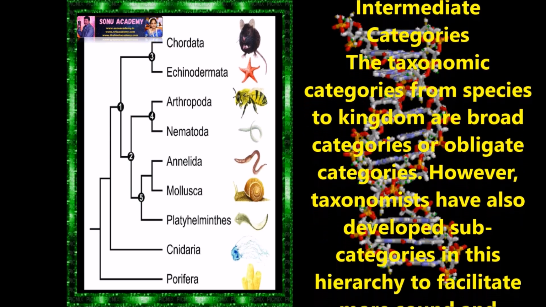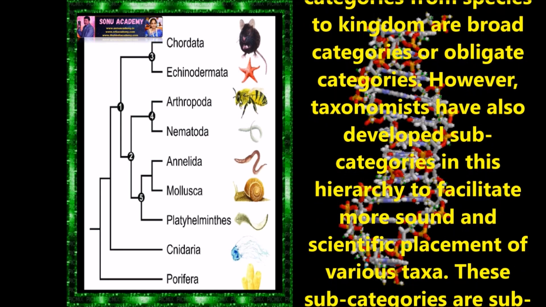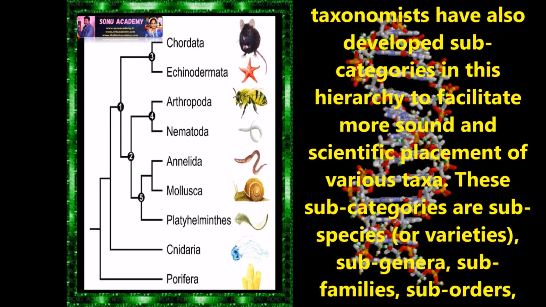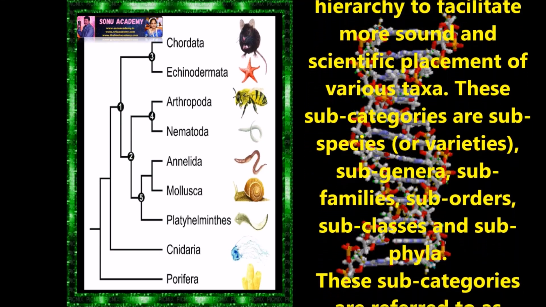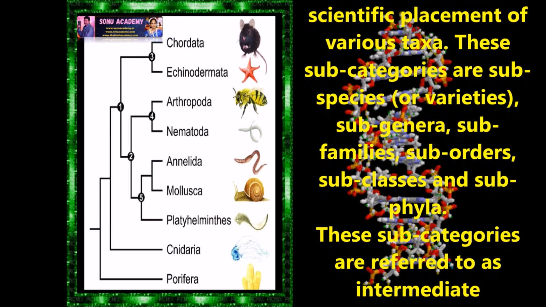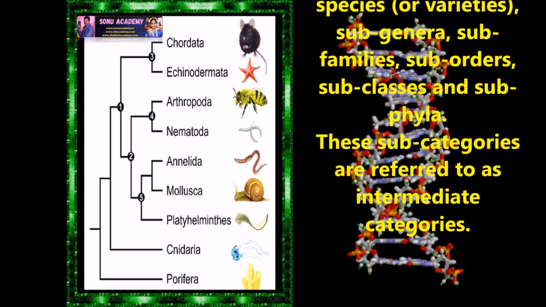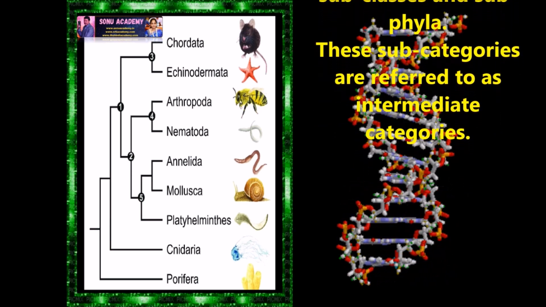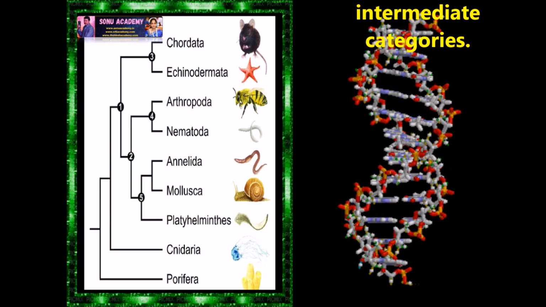Children, let us discuss the intermediate categories. The taxonomic categories from species to kingdom are broad categories or obligate categories. However, taxonomists have also developed subcategories in the hierarchy to facilitate more sound and specific placement of various taxa. The subcategories are subspecies, varieties, subgenera, subfamilies, suborders, subclasses, and subphyla. These subcategories are referred to as intermediate categories.